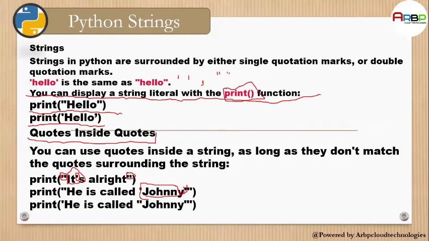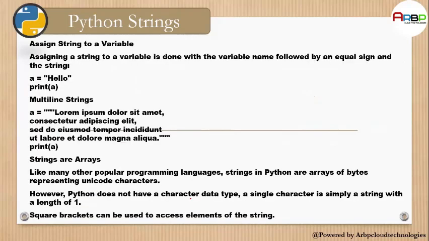This one quote is used for Johnny, and the outer ones define the string. You can do this, and it will not show any error.